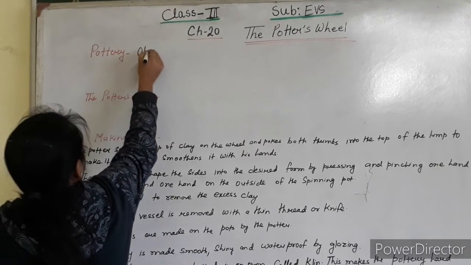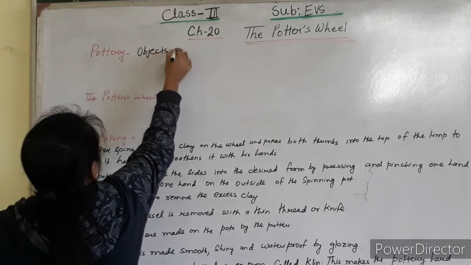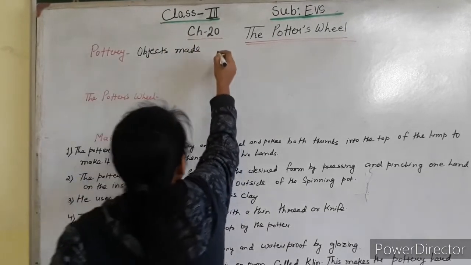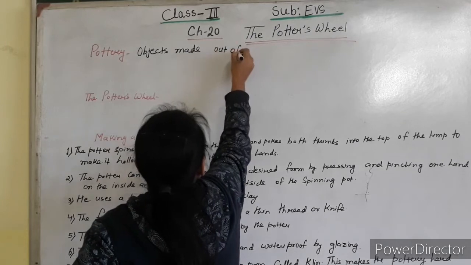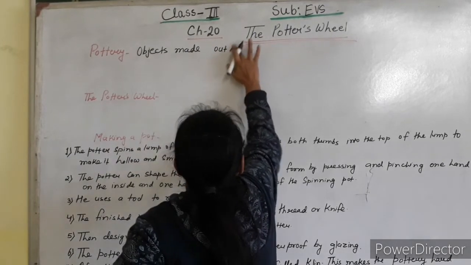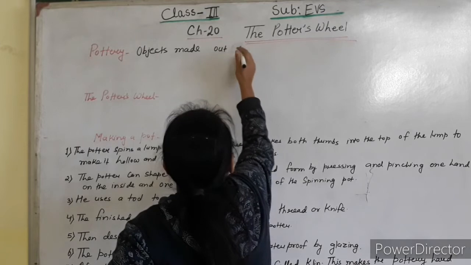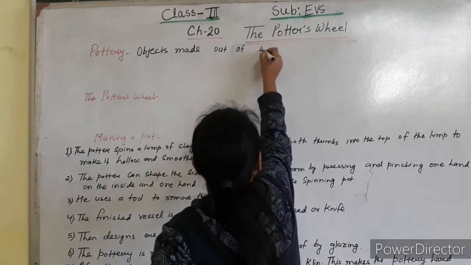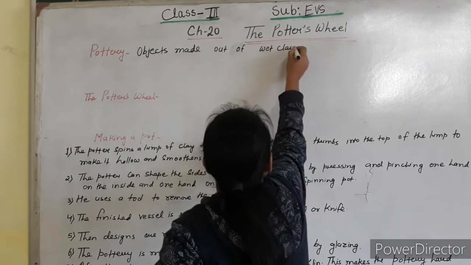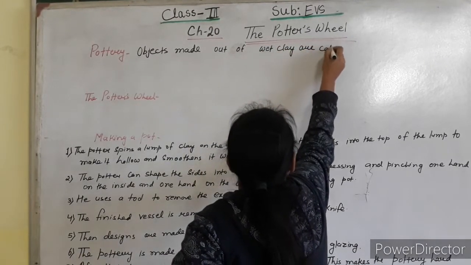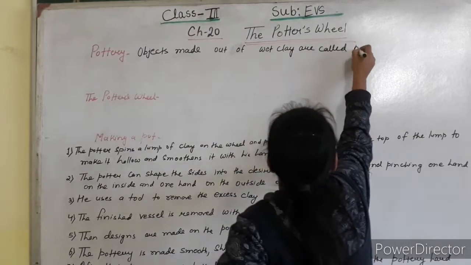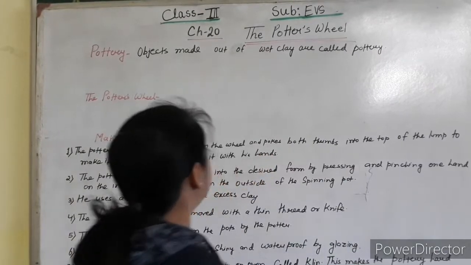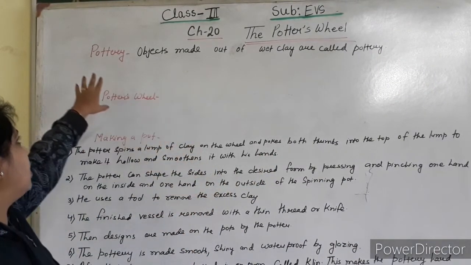The objects made out of wet clay are called pottery. The objects which are made out of wet clay, those are called pottery.